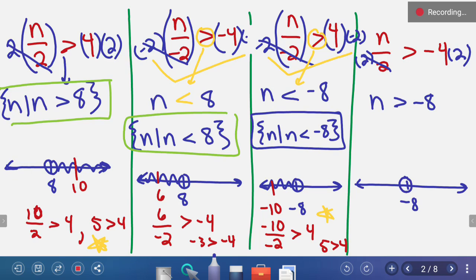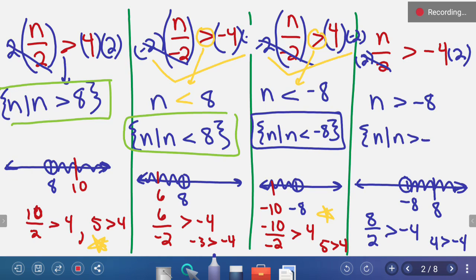Negative 8, closed circle. N is greater, therefore to the right. And let's pick a number that's easily divided by 2. So let's do a positive 8. 8 over 2, is that greater than negative 4? 8 over 2 is a positive 4. Positive 4 is greater than negative 4, so we know we are correct. And then we can put it into solution set notation. N is true when n is greater than negative 8.